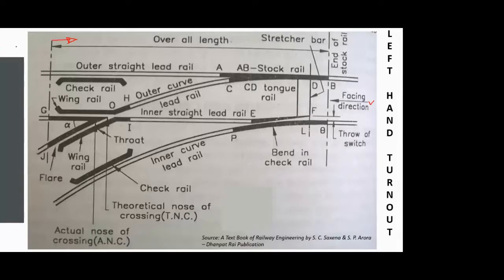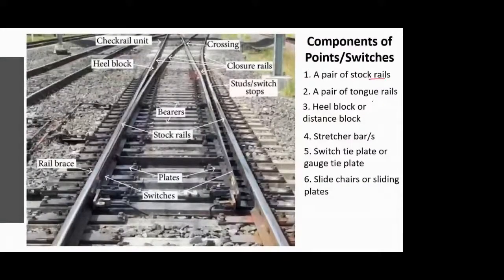And the trailing direction is nothing but the direction in which you first encounter the crossing and then you encounter a point or a switch. So we'll be focusing today's lecture on this section totally, on what all goes into the points or switch of a turnout. We already started the discussion with the stock rails and tongue rails, but to start afresh, I'll start from the first point itself. So we'll go one by one.